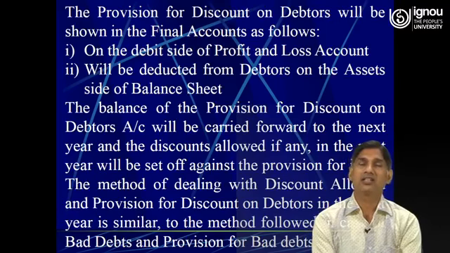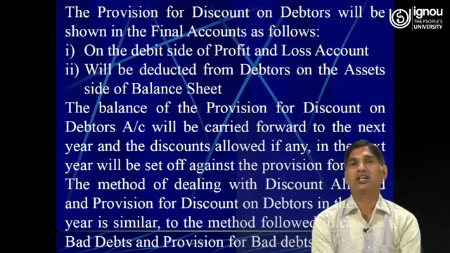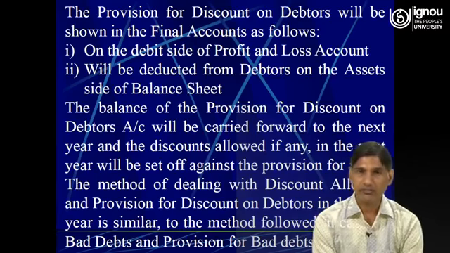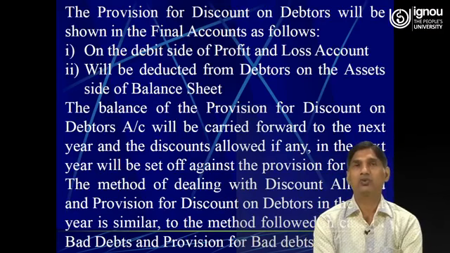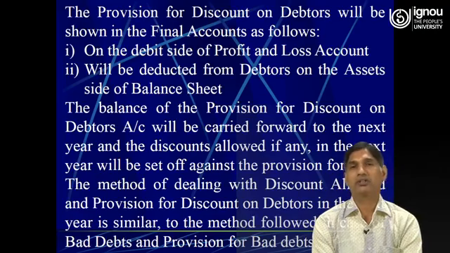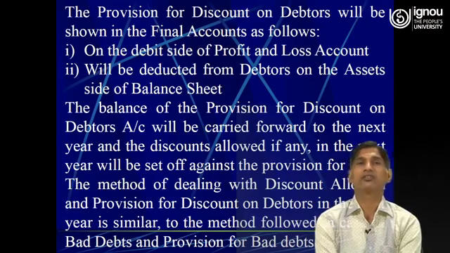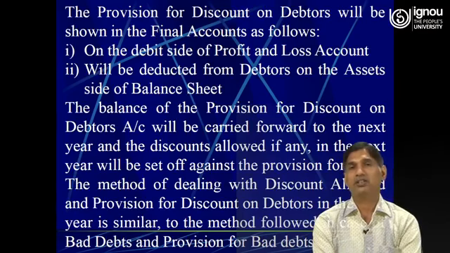So the sequence is that first of all they should subtract the amount of further bad debts, which is provided outside the trial balance in the additional information, that is in adjustments. Then after subtracting the amount of further bad debts from the amount of debtors which is provided in the trial balance, on this net amount they should make a new provision, maybe at the rate of 5% or 6% or 10%, whatever rate of provision is given in the question.